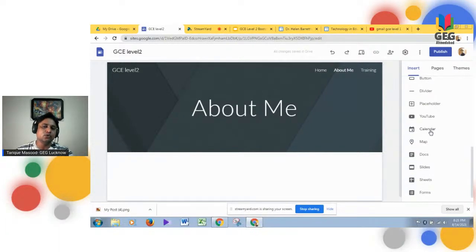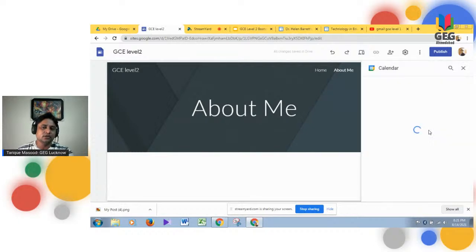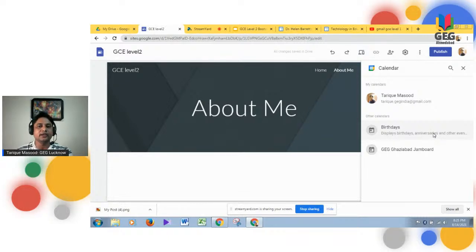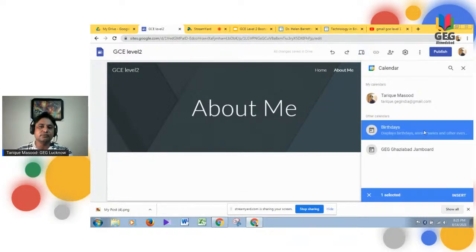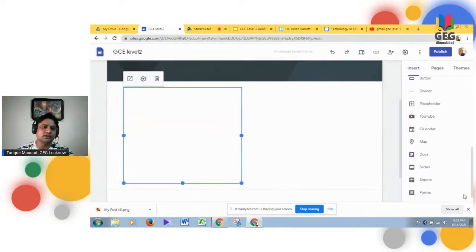So let's say I want to add a calendar to my site. What I need to do is click, and as I can see, there are 2 calendars for this particular domain of mine. Now, for example, let's say I click this particular calendar, and okay, I'm selecting this calendar. Now see that this calendar appears.